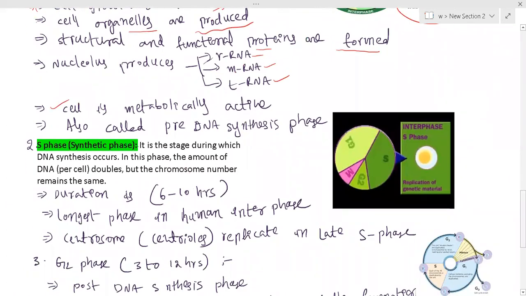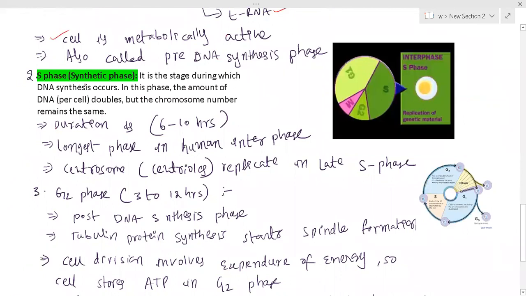Next is S phase. S phase stands for synthetic phase, in which especially DNA replication takes place. Most probably they will ask you about this. So what is going to happen here? DNA replication takes place. In this phase the amount of DNA doubles, but the chromosomal number remains the same. Suppose there are 23 pairs, the DNA becomes double, but the chromosomal number remains constant. It is very important.